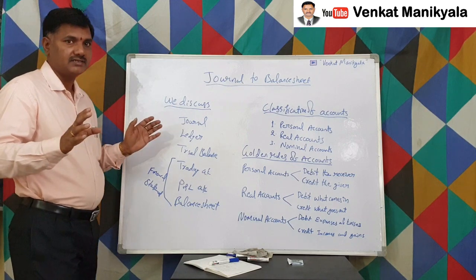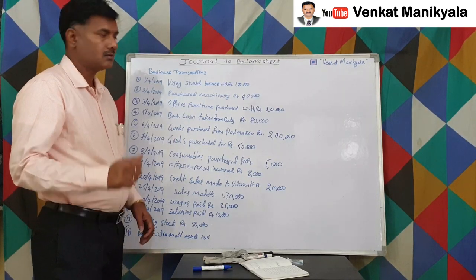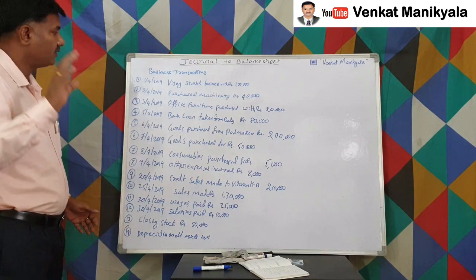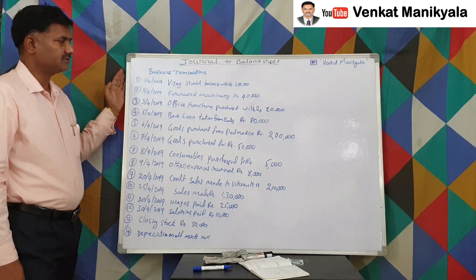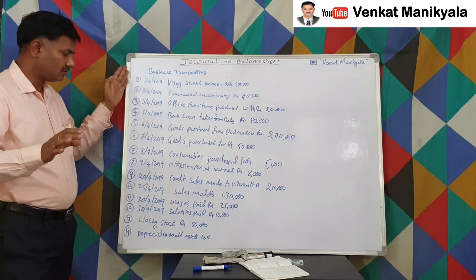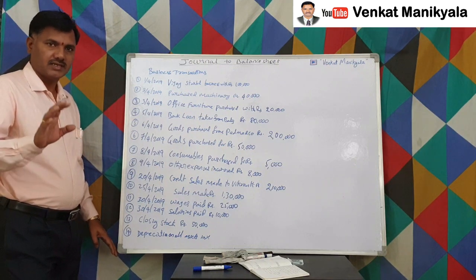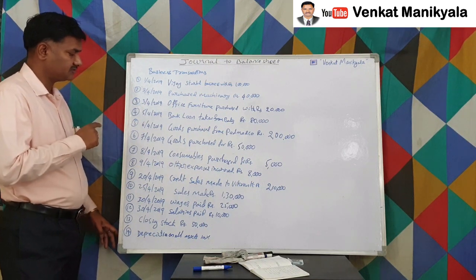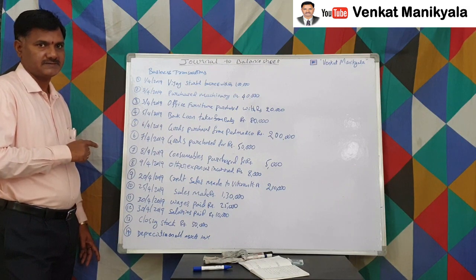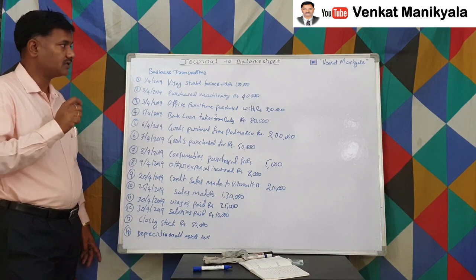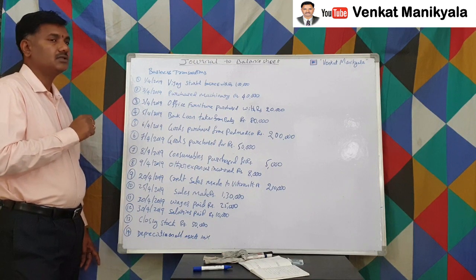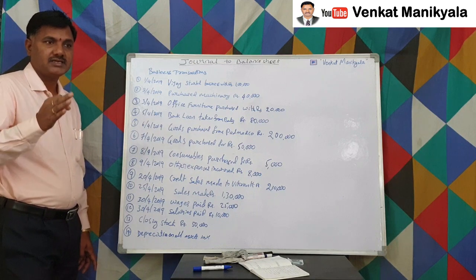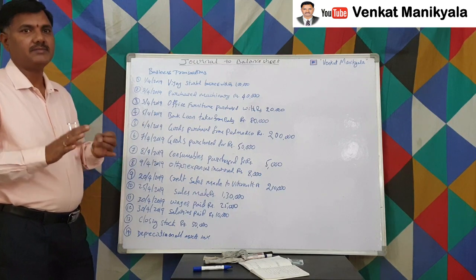So, are you ready for that? Are you ready with these business transactions? All of you, what you do is stop here, pause it, and record all these transactions. Then after recording, let us start. As I say, pause this video and record all these transactions. It's a simple problem which we are going to do. With this problem, we do all the journal entries, ledger postings, trial balance preparation, trading account, P&L account and balance sheet.